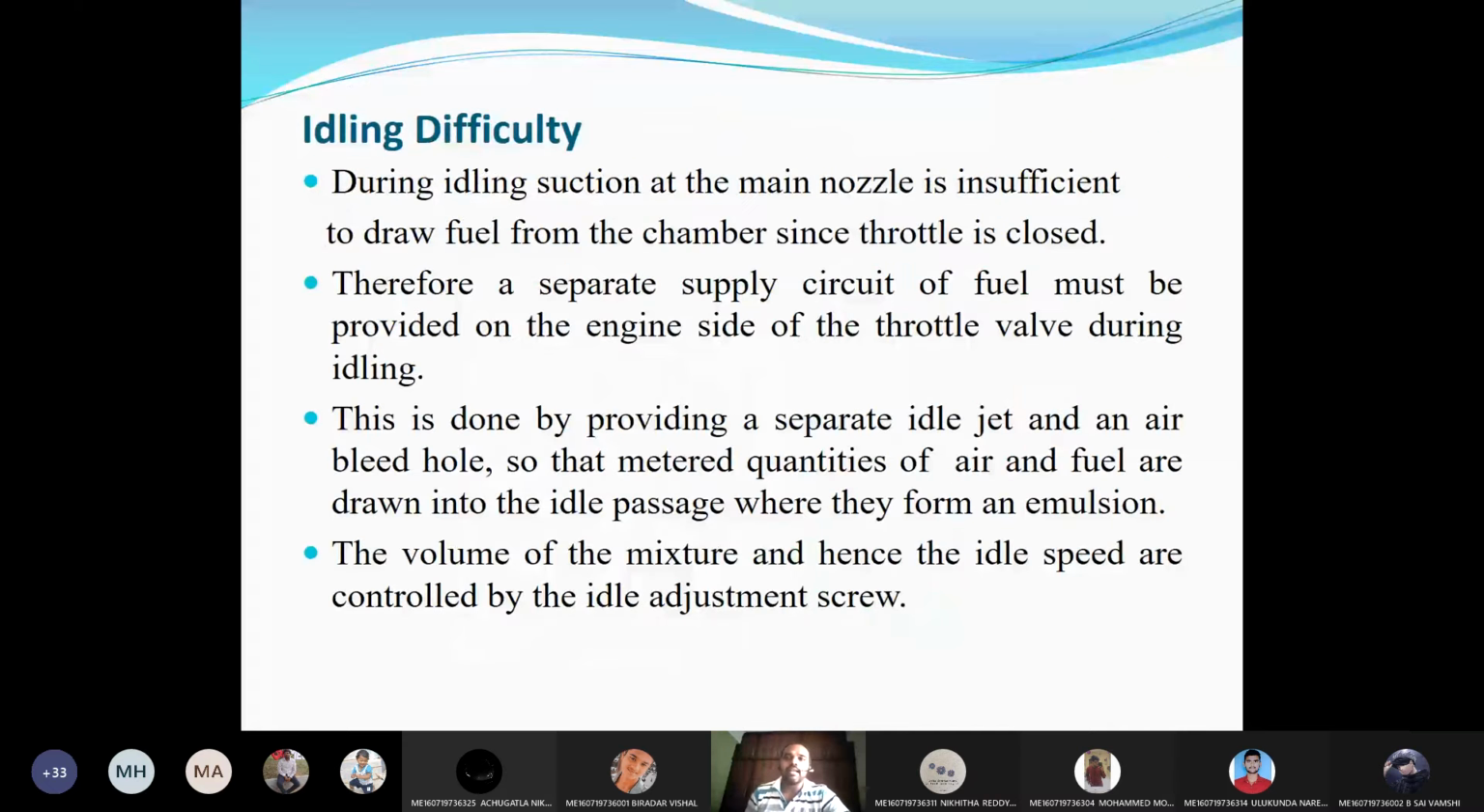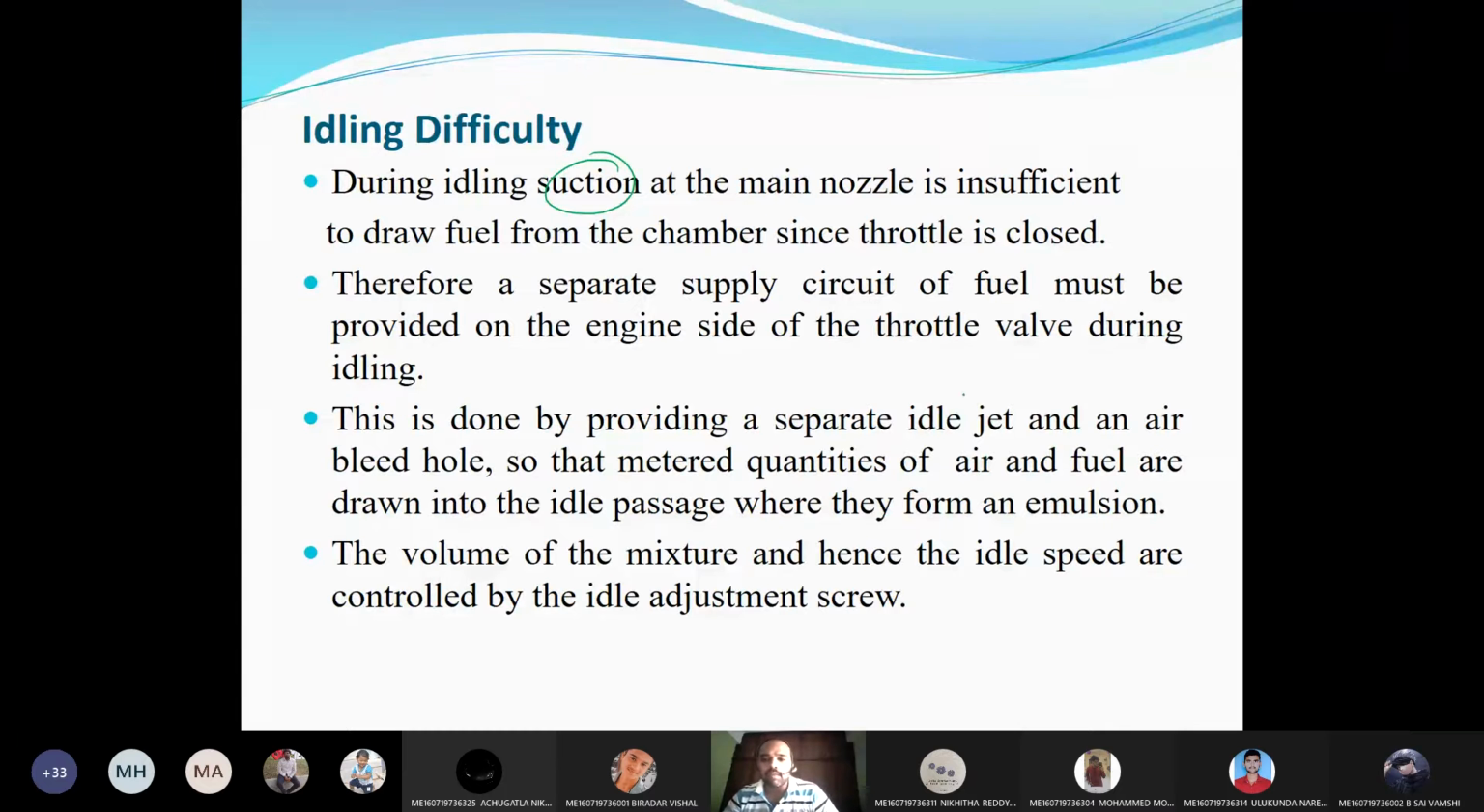And idling difficulty, right? The idling difficulty is because of rich mixture. During idling condition, the suction at the main nozzle is insufficient. Suction is insufficient means the pressure difference is not sufficient. Therefore a separate supply circuit of fuel must be provided on the engine side of the throttle valve during the idling condition. Apart from the main jet, we need to use one more jet. That jet is called the idling jet.